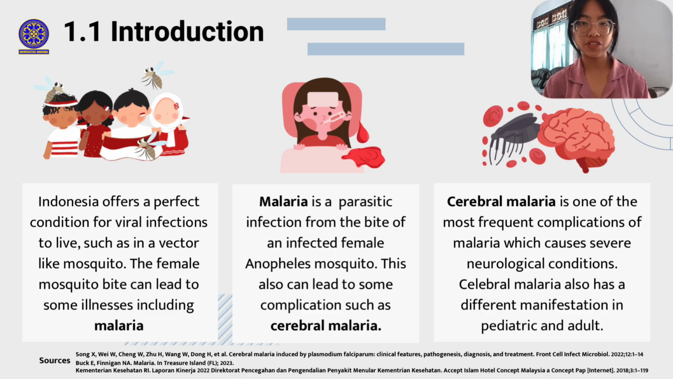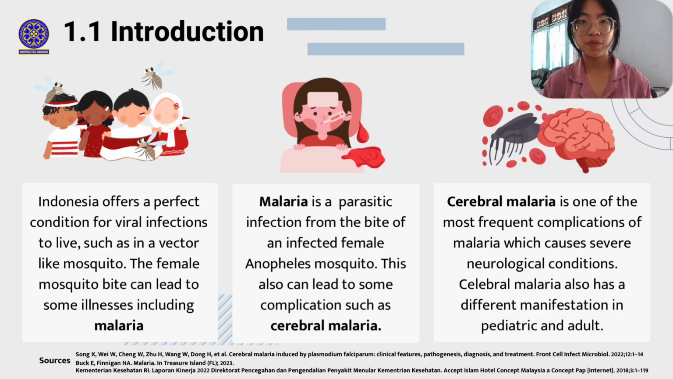As well as a tourist destination, Indonesia offers a perfect condition for infections to live, such as through a factor like mosquitoes. The female mosquito bite can lead to some illnesses including encephalitis, dengue, chikungunya, Zika virus, yellow fever, and especially malaria. Malaria is a parasitic infection from the bite of an infected female Anopheles mosquito. In Indonesia, there were more than 300,000 cases of malaria in 2021. This also can lead to some complications such as malaria anemia, nephrotic syndrome, and cerebral malaria.